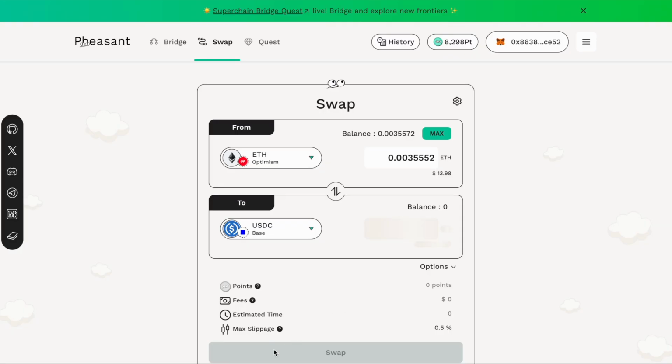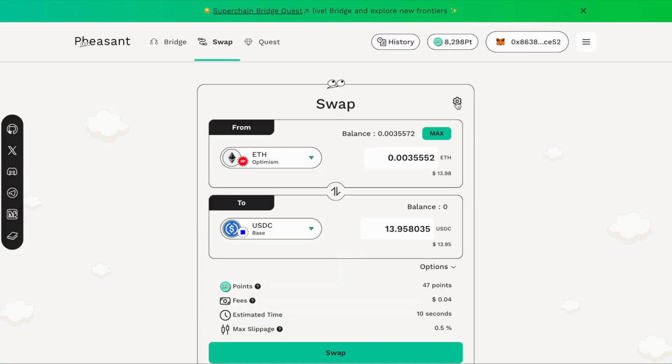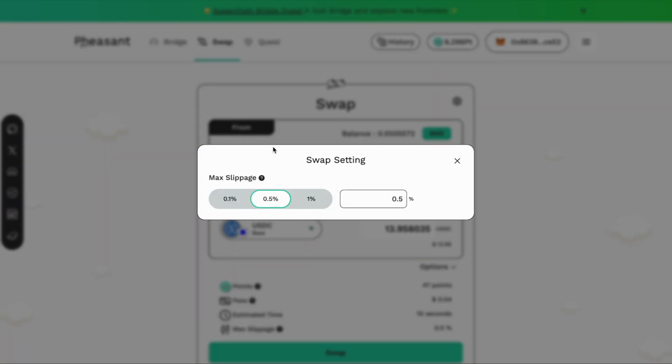The main extra setting here, which is not in your bridge, is slippage. Slippage essentially is the price fluctuation you're willing to tolerate, and the trade only goes through if the rate stays within your set range. The default is 0.5%, but you can change it from the cog icon.